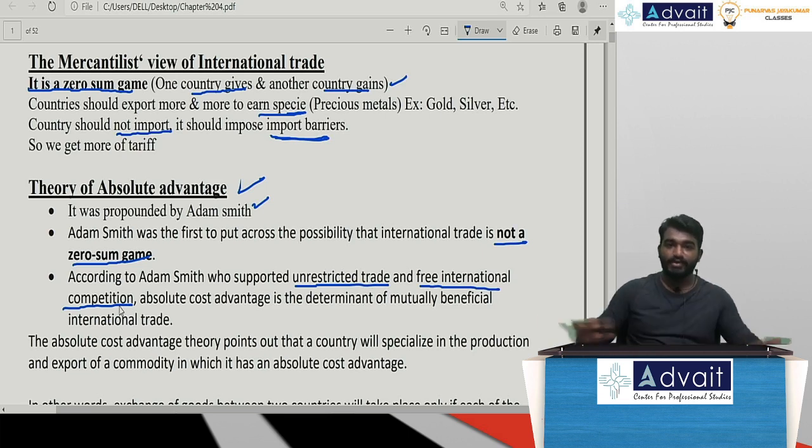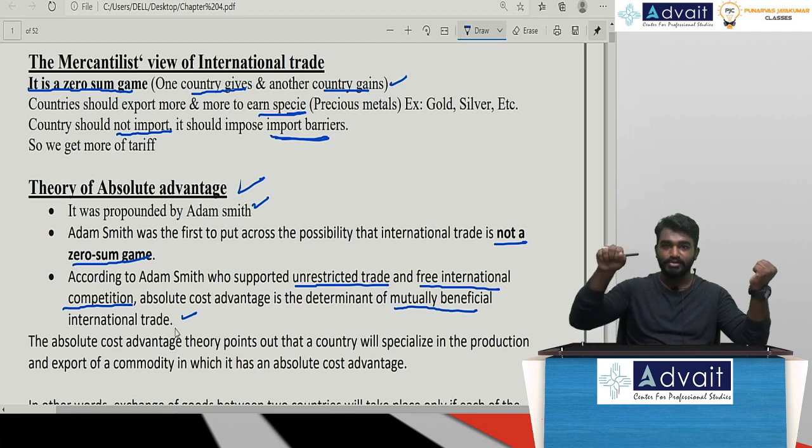There should be no restrictions on exchange of goods and services. In these terms, absolute cost advantage is the determinant of mutually benefiting international trade. The trade has to be mutually beneficial. Both the countries have to gain here. It is not like only one nation is going to gain and another country is going to lose.